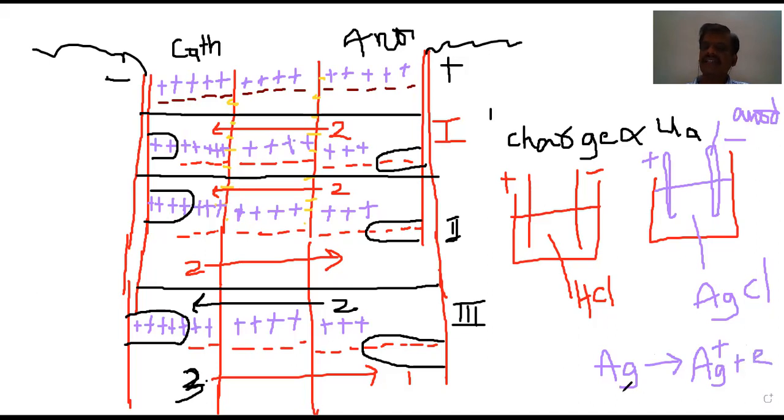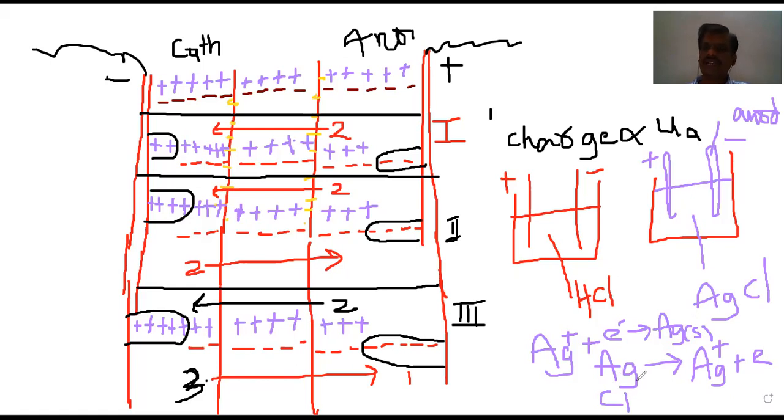Along with the dissolution of the electrode, Ag plus is deposited at the cathode. Ag plus electron, that is reduction. It is called cathodic reduction. Ag, silver solid, is formed. And chlorine, we know that chloride, Cl minus, moves towards the anode.